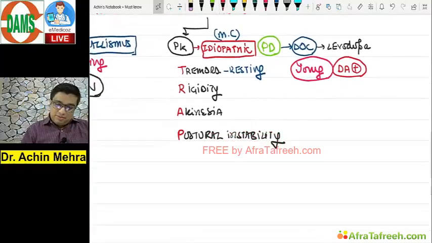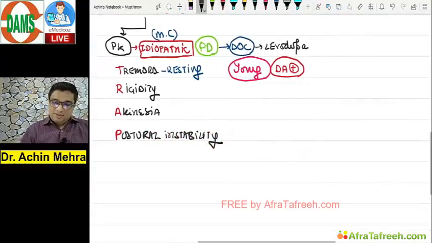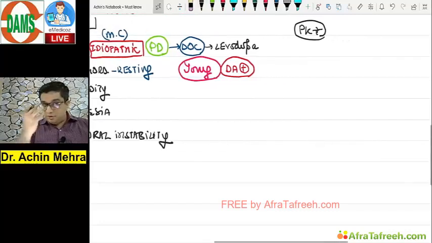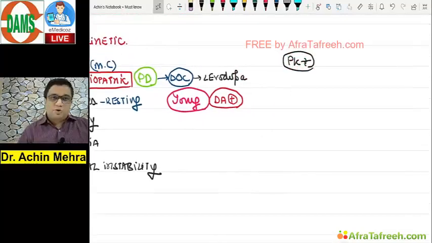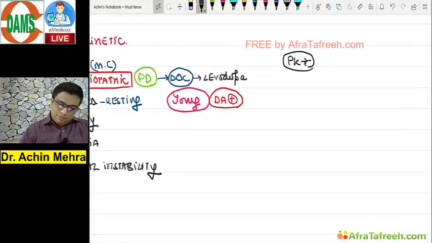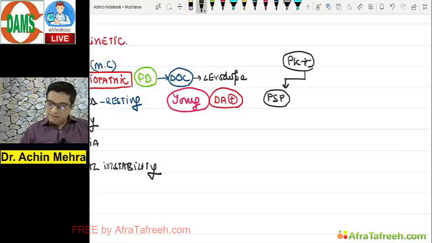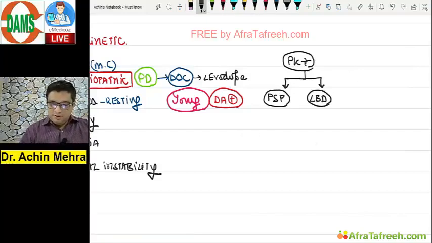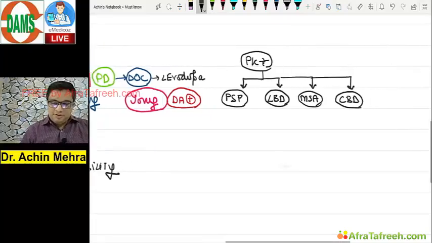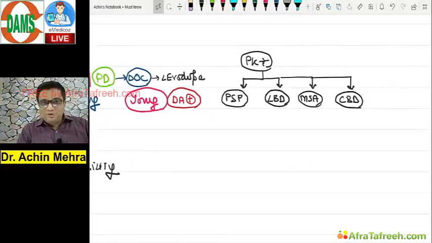Now, Parkinsonism is this, and there's a term which is the brother of Parkinson, which is known as the Parkinsonism plus. Quick revision on this topic, a must-know topic, Parkinsonism plus. Parkinsonism plus, we have got the progressive supranuclear palsy, yes. The Lewy body dementia, yes. The multiple system atrophy, MSA, and corticobasal degeneration. Refer to your notes once, right? So that you know the full form of all these things.